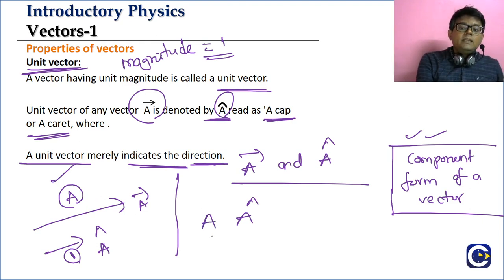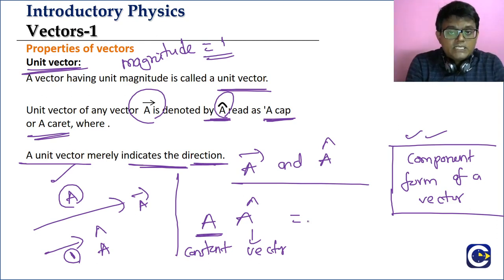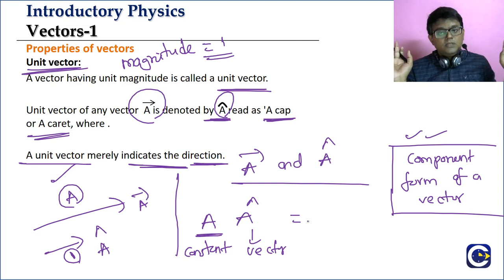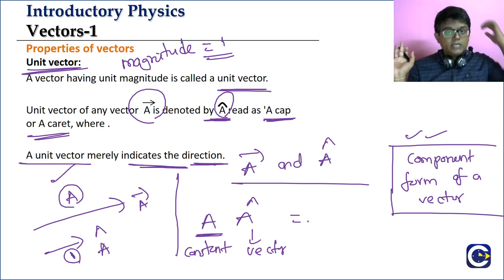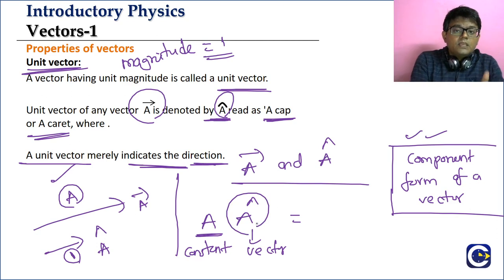If you multiply a constant with a vector, remember, the multiplication is going to be overall a vector quantity. Okay, which will be how many times longer than a cap? A cap is having how much length? 1. This a into a cap will be how many times longer than a cap? It will be a times.